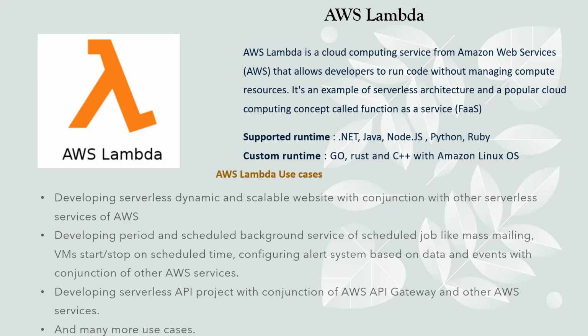You give your script to AWS Lambda, and AWS Lambda will run your code on its own environment. Whatever infrastructure is required for your script to run, AWS automatically provisions in the background, and when there is no need, it will automatically deprovision the resources itself.